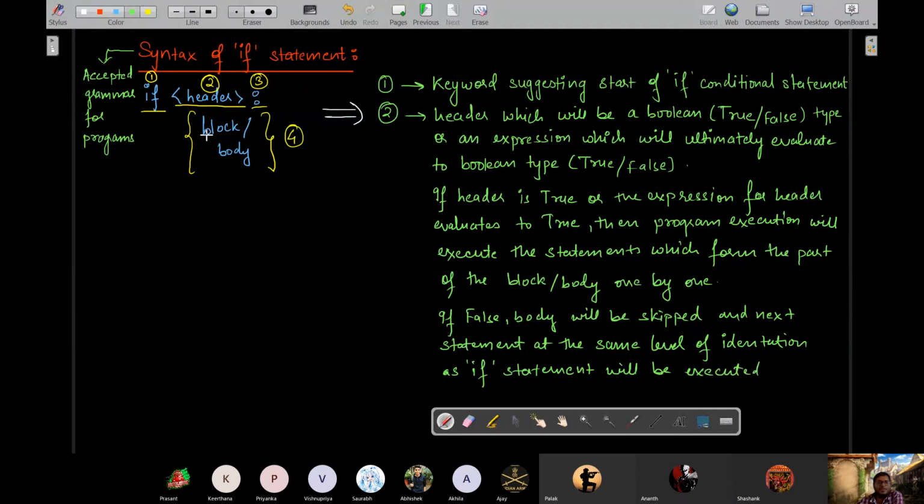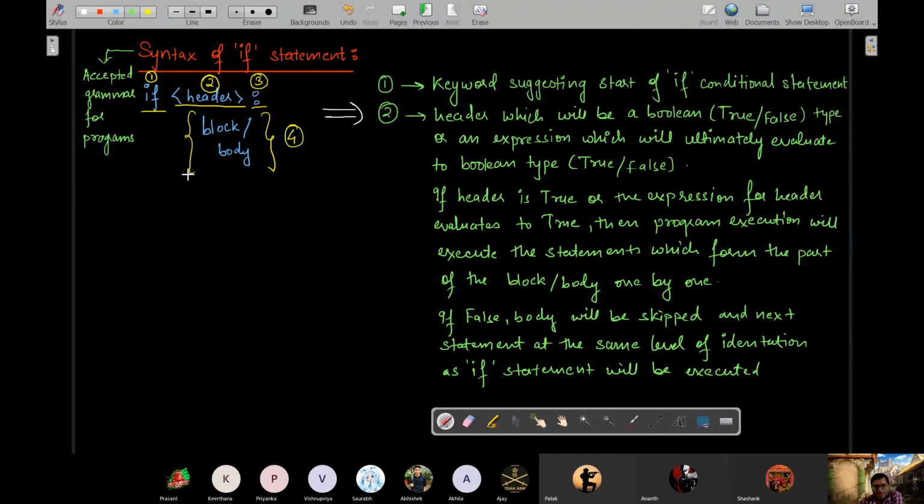That means if the header happens to be false or an expression which results in false, program execution won't go inside the block and won't execute these statements. Rather, it will go and execute the next statement which comes after the body and which is at the same level of indentation as the if. Whichever statement is in the line of the if, the next statement after the indented part.